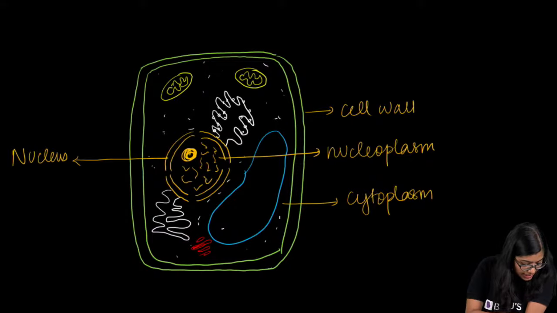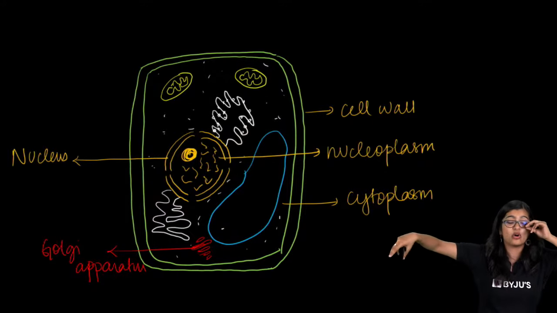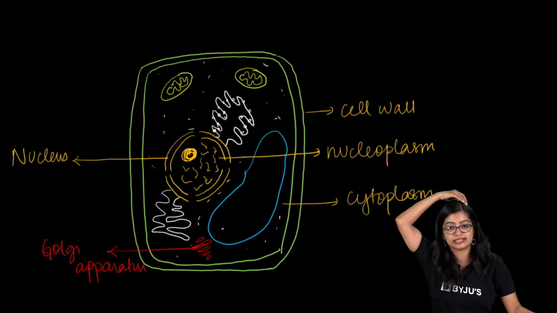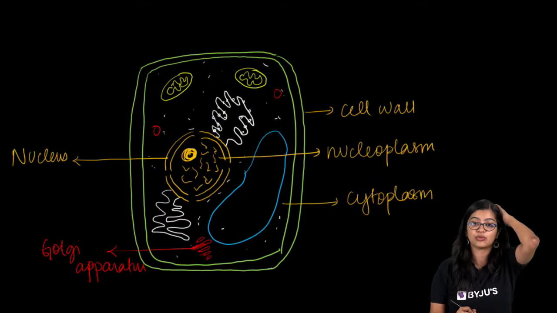Okay. Yes, ma'am, what are dictyosomes? I have already explained this, right? So you will have Golgi and then you can label Golgi apparatus. Very simple and easy, right? Dictyosomes are these structures which spread out from the Golgi, right? That is what it is there. Lysosomes, small ones, you can draw 1 or 2, but very few, right?